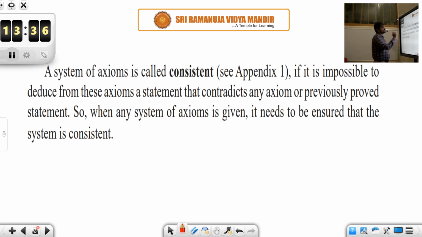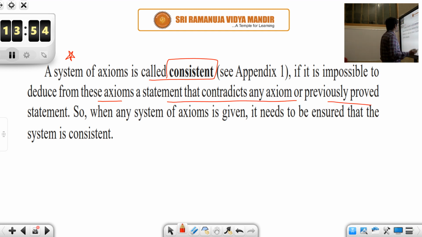A system of axioms. This is a very, very important concept. A system of axioms is called consistent if it is impossible to deduce from these axioms a statement that contradicts any axiom or previously proved statement.